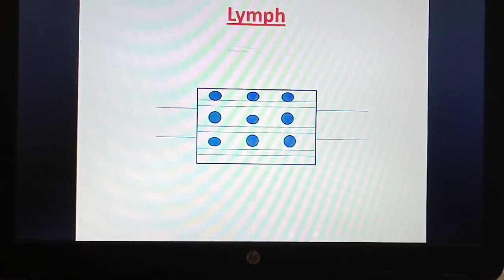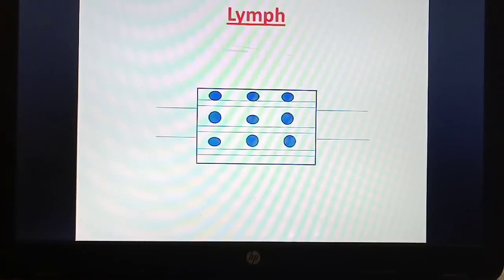Next we'll see about lymph. What is lymph? Lymph is a pale colored fluid, okay, which carries WBC, white blood cells. In the lymph, only white blood cells are present, and it is pale in color. Now if you see, in our body, there are two fluids present. One is blood and another one is lymph.